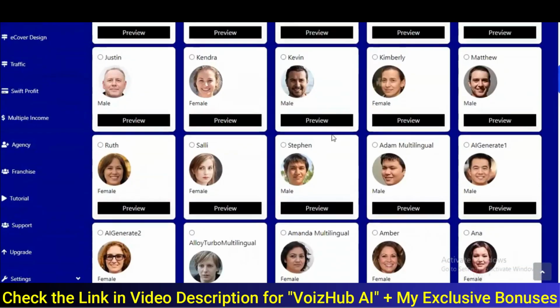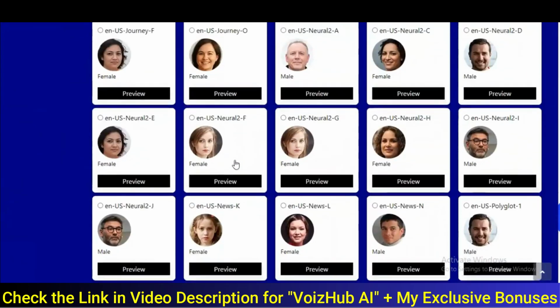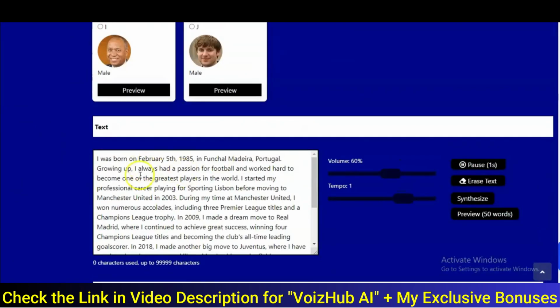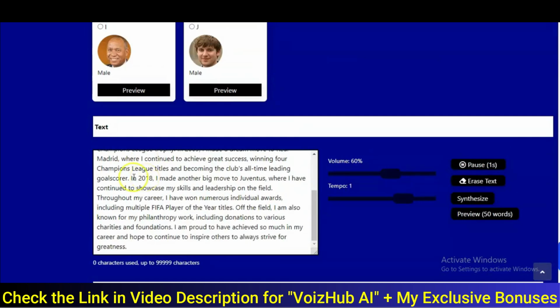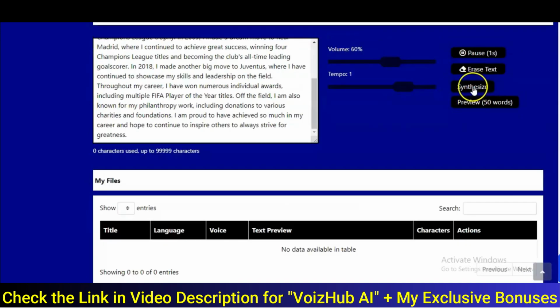Right, you can preview them, right, for you to confirm the voice you want to use. Right, I want to pick Gregory. Right, click on that, and you scroll down. Right, this is the content, and what I have to do now is to synthesize right here. Right, you can adjust the volume, adjust the tempo, taste, right, like that. Then you click on synthesize.